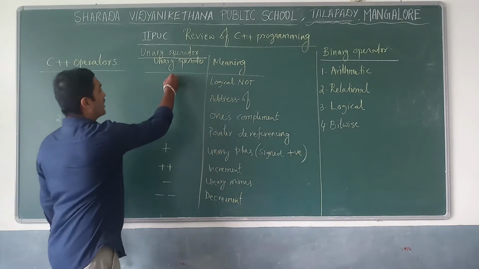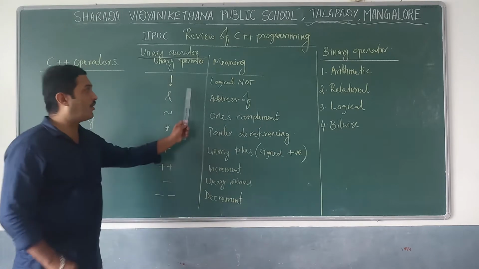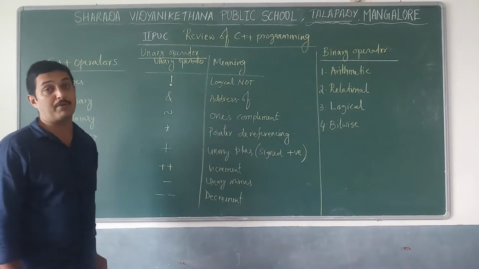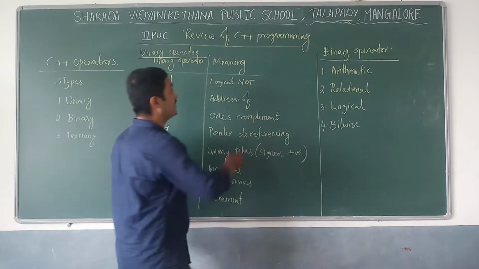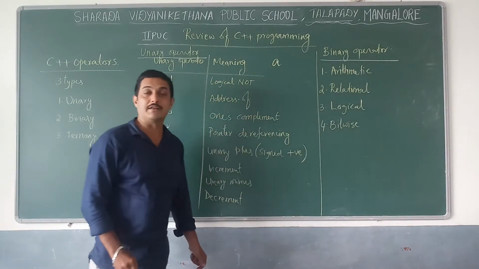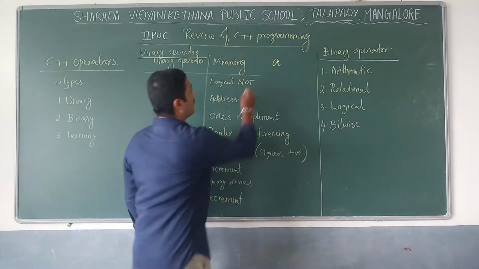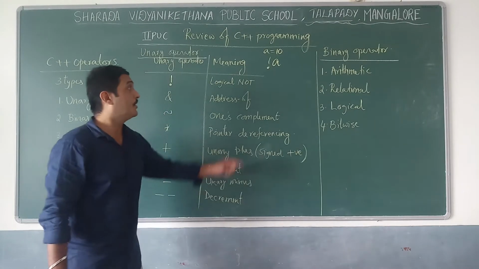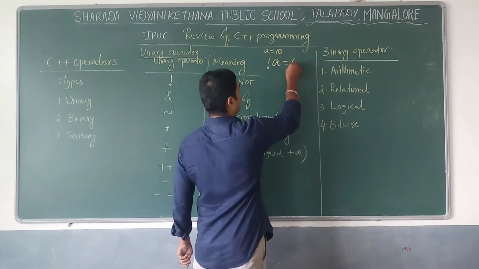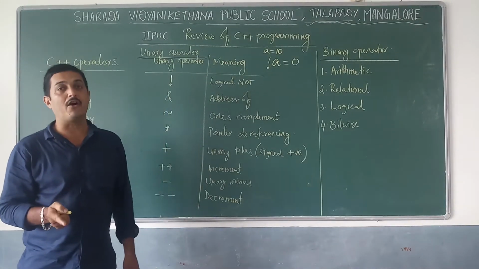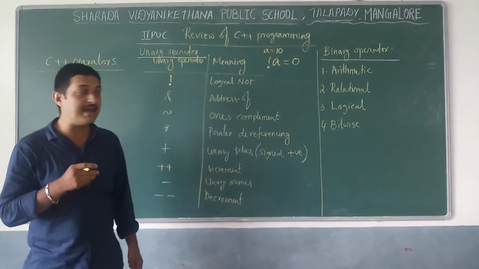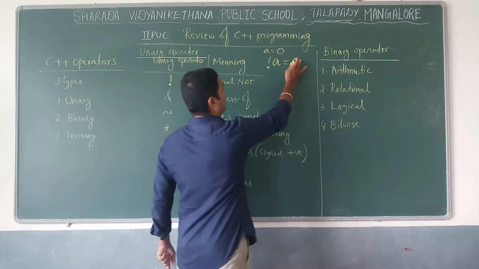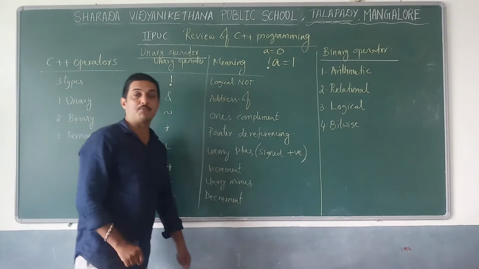The first one is the exclamation mark, which indicates logical NOT. A unary operator acts upon only one operand, which means we need to take only one operand. Here A is a variable. NOT A means, in case A is equal to 10, that is non-zero, NOT A gives 0. If A is non-zero, NOT A indicates 0. If A is 0, NOT A indicates 1.